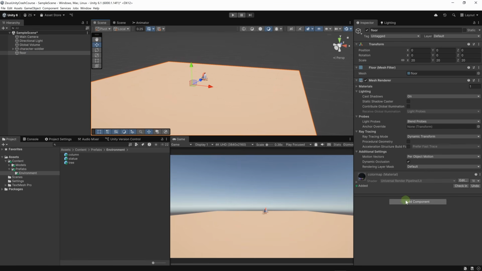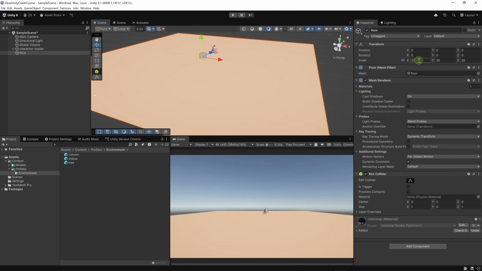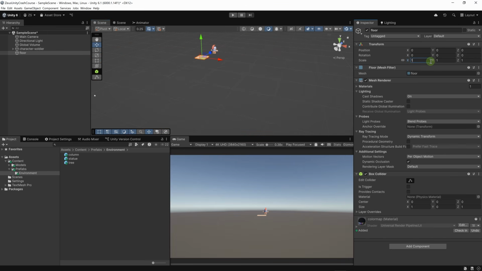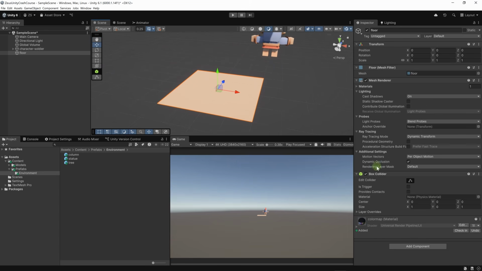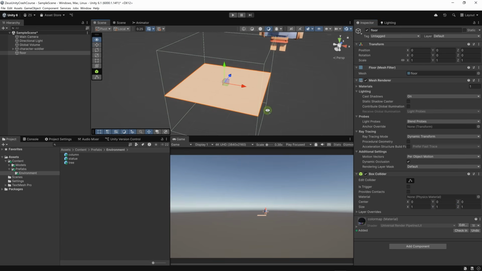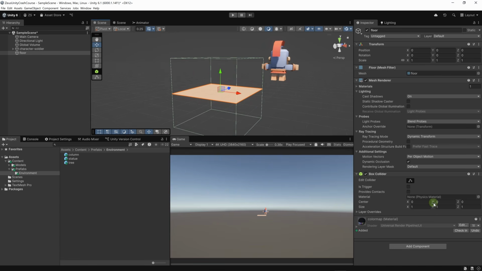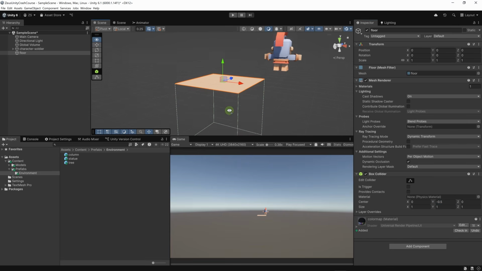For the floor, let's add a box collider. So let's click on add component, then type box and look for the box collider. Now, since the scale is set at 20, perhaps we will not see the box collider properly. So let's reset the scale to 1. And here let's edit the parameters of our box collider. Our box collider is at 0 and it has a size of 0 on the Y axis, which is not good. We don't want the collider to have 0 in its size. So let's reset the size to 1. And instead we're going to move it down. If we move the center down by half a meter, so let's set the value to minus 0.5, then we will have a collider that looks like this, which is perfect for a floor.